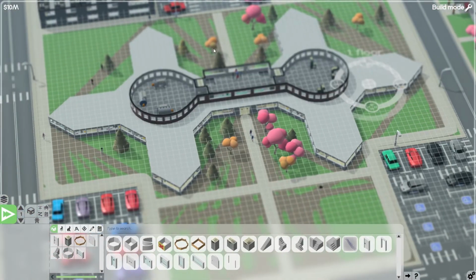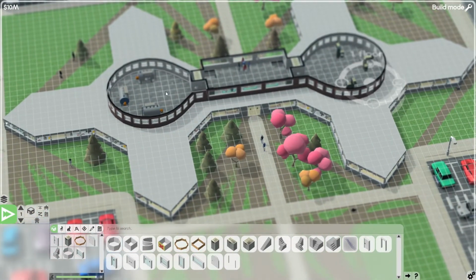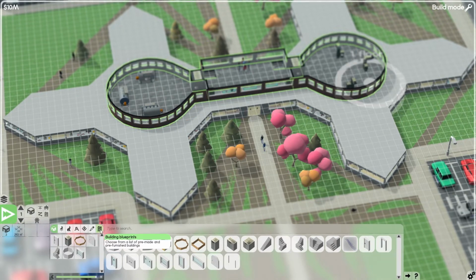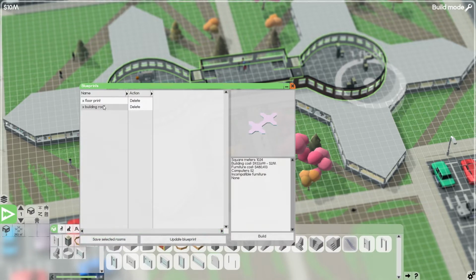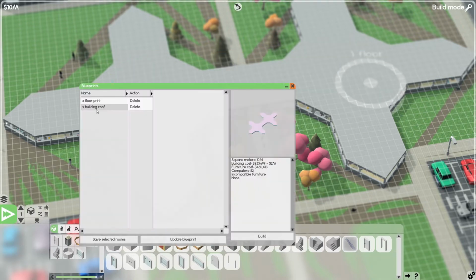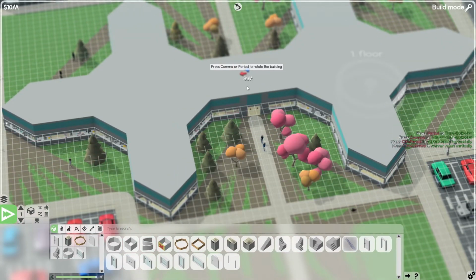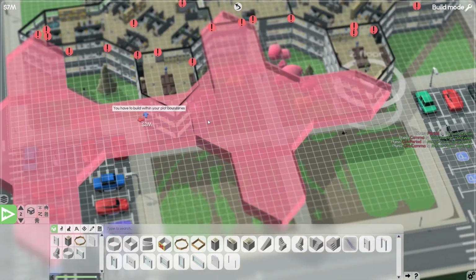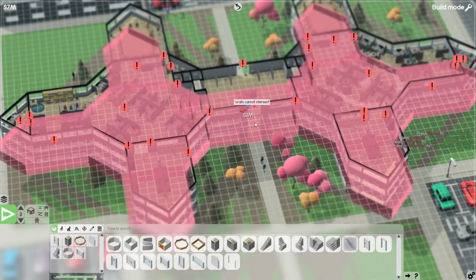Now what I've done, just before I started here, is I copied these buildings. And the way you do that is if you go into the building, you can hit select entire building floor, and then you can go to this blueprints area and save select rooms. I've already done it. So I have the X floor plan and the X building roof, which means I can delete this floor, sorry. So delete you. And then we're going to go in here and build a blueprint and drop this down. And what I'm going to do is one, two. I believe that's all I'm going to do. Do I want to do a fourth one?